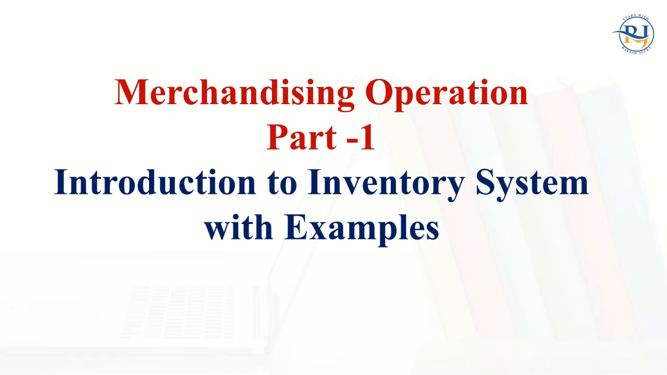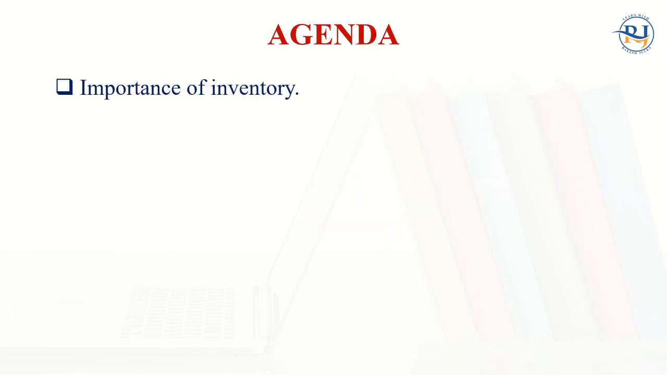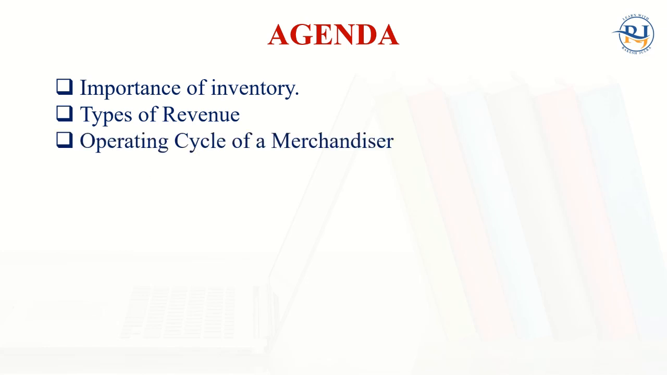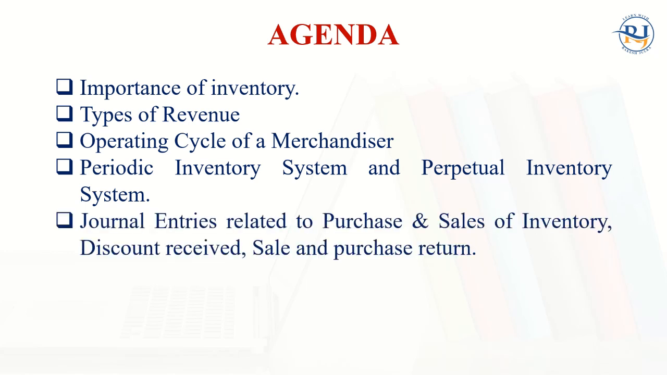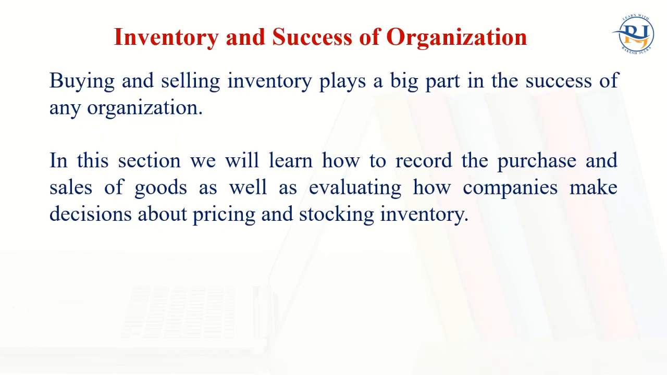So in this session, I'm just going to explain about merchandising operations, and I'll explain what the inventory system is with lots of examples. I will be covering the importance of inventory, the types of revenue, the operating cycle of a merchandiser, the difference between the periodic inventory system and the perpetual inventory system, and also the general entries related to the purchase and sale of inventory, discount received, and sale and purchase return.